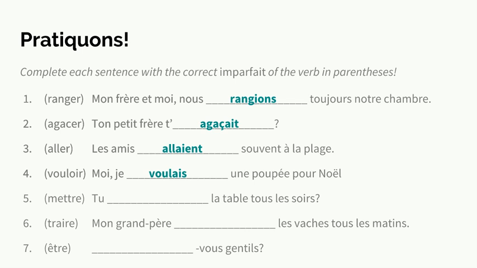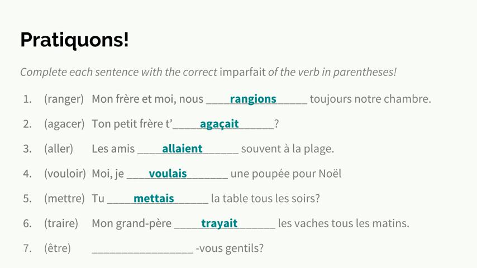5. Nous mettons. Take off our ONS. Tu mettais la table tous les soirs? Did you used to set the table every evening? 6. Traire is to milk cows, and its new form is nous trayons, just like croire. Mon grand-père trayait les vaches tous les matins. My grandfather used to milk the cows every morning.